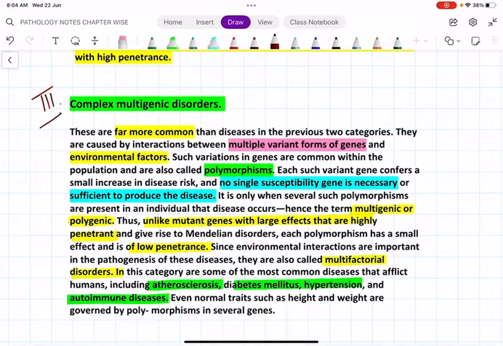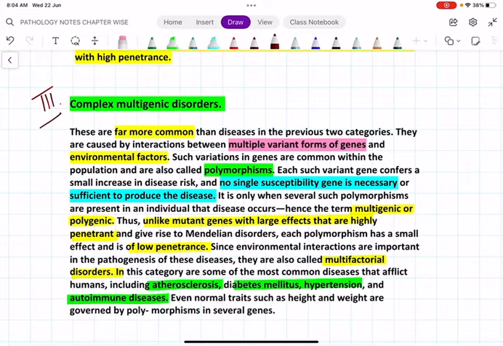We have a lot of genes which are related to this. Suppose in diabetes mellitus, consider there are 3 genes. If one gene is present, it won't cause diabetes mellitus. So all the 3 factors, along with some environmental factors, should be there for the manifestation of diabetes mellitus. And remember, that is why we call this a multigenic or polygenic disorder.